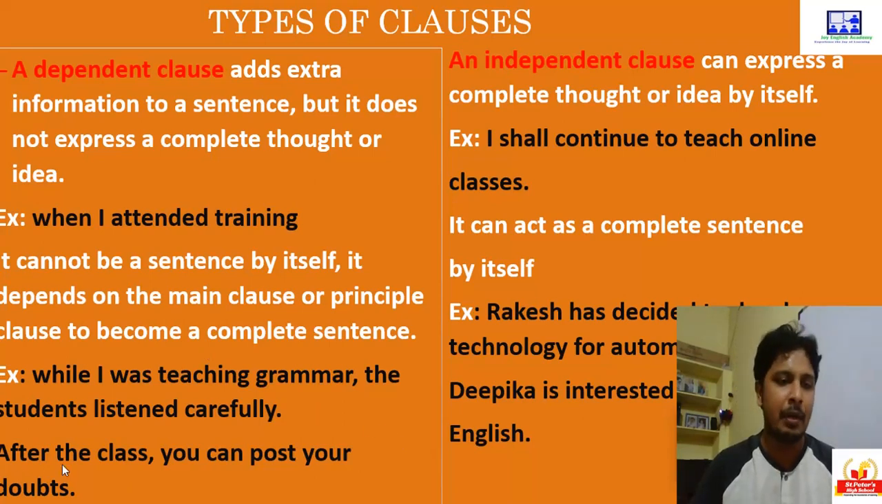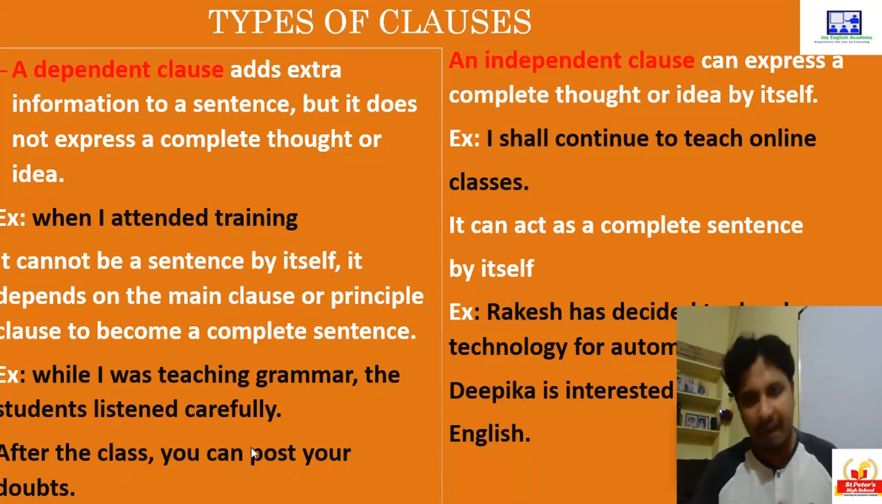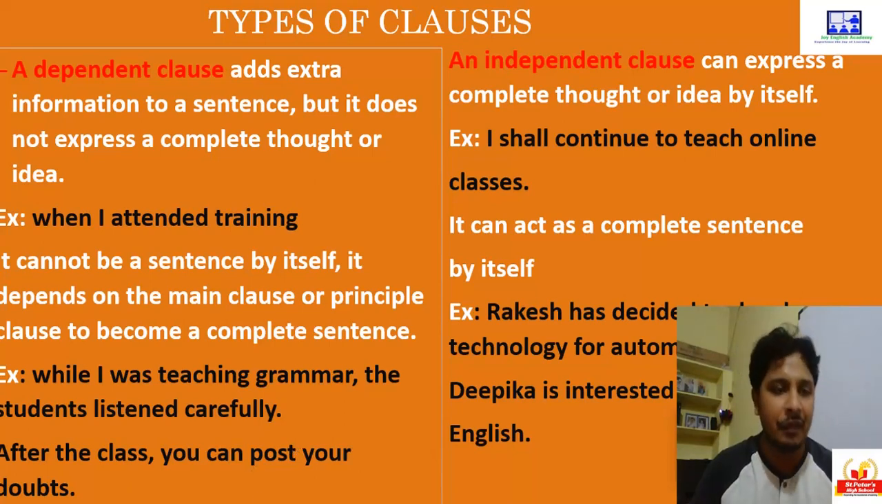Let's see one more example. After the class, you can post your doubts. Now after listening to the class, if you have any doubts, you can post it. Now you can post doubts is the main clause. After the class, what happened? After the class, everybody went away. After the class, nobody understood what I said. Okay, that nobody understood what I said will be called as the main clause. Okay, after the class will be called as dependent clause.